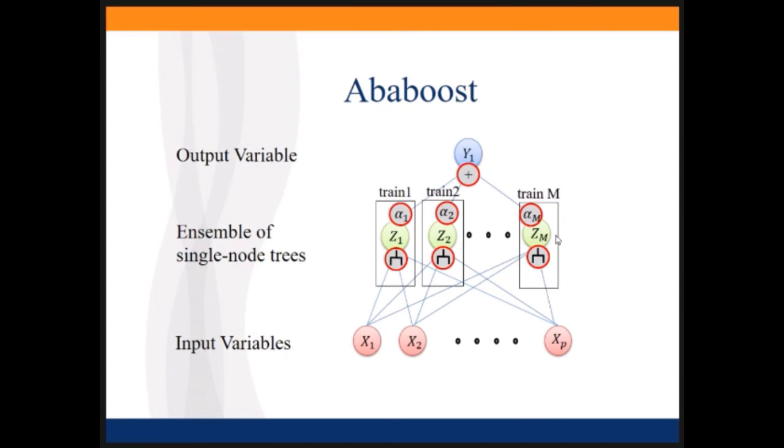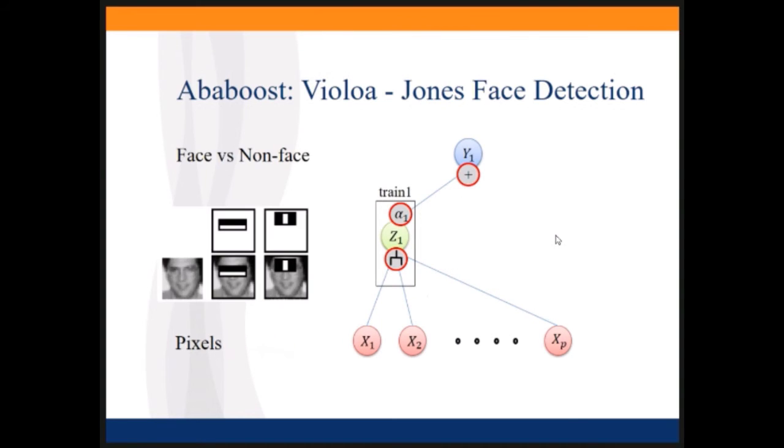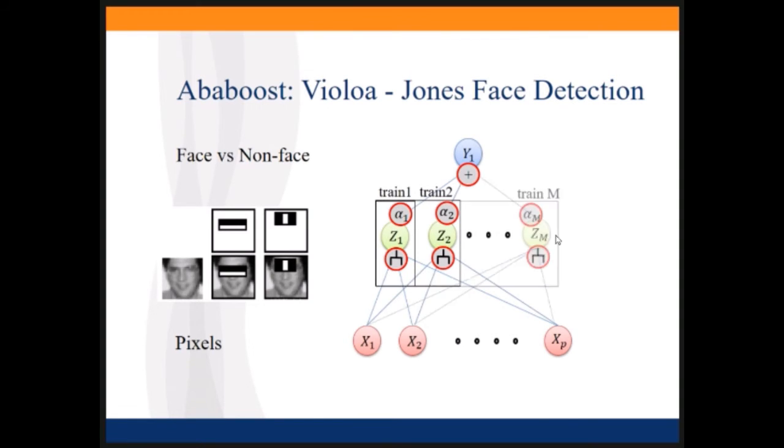The advantage is we get the low tendency to overtrain from the single ones. We combine them together, keep some of that robustness against overtraining, but increase our accuracy. This is one particular example of the Adaboost system, the Viola-Jones face detection. You put this together with some nice spatial grouping of pixels, and you can get a really fast, robust face detection.